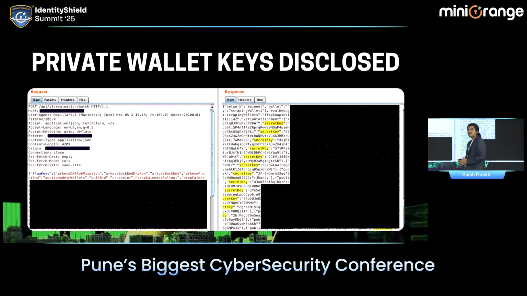All the secret keys, all the private keys of the wallets of a particular organization, they were having multiple wallets. काफी सारे wallets बने थे because they were holding a lot of funds. सारे wallets की private keys JavaScript के अंदर hard coded. Once you get the private key, if you reach the wallet anyhow, can you breach it? 20 के 20 wallet breach हो जाते.